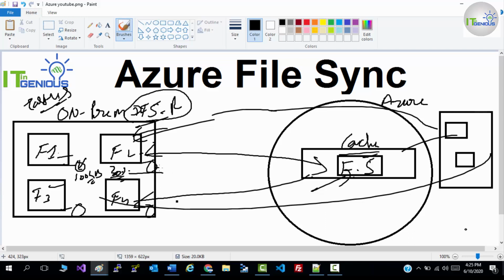You want 30% of space to always be free in your local storage. So you will enable cloud tiering in your Azure File Sync. When you enable cloud tiering, it will automatically maintain 30% of space free in your local disk.